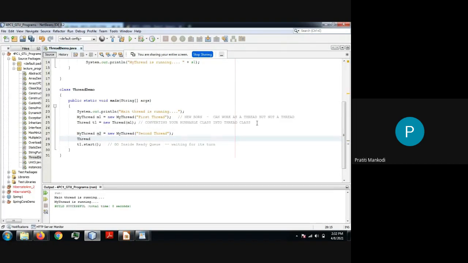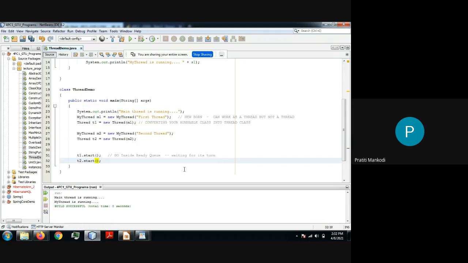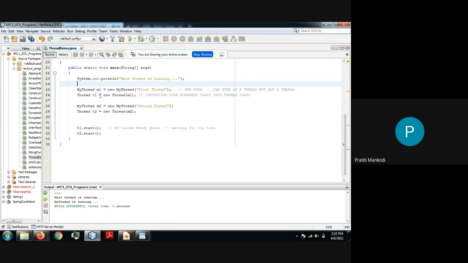So again I have to do Thread t2 is equal to new Thread(m2). Now I have both the threads ready, so I'll write t1.start and t2.start. Done. I have started both the threads.